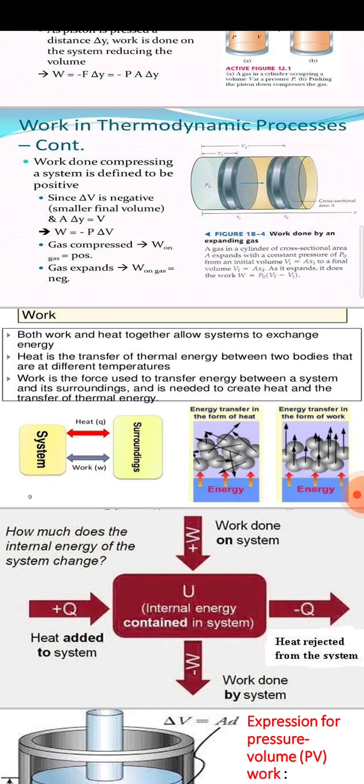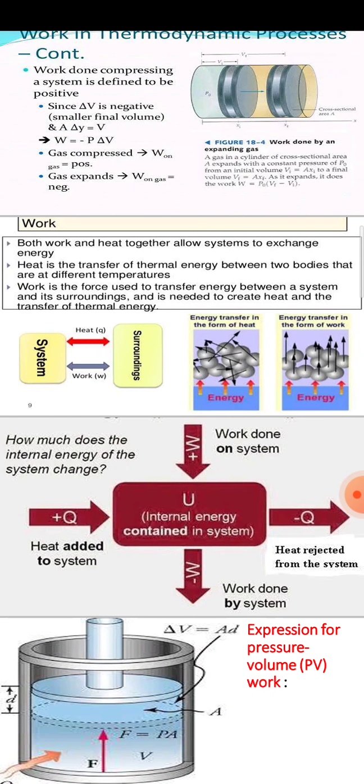So there is heat transfer from higher temperature to lower temperature. Heat transfer means there is a transfer of energy. That is heat. Work is the force used to transfer energy between system and surroundings, and is needed to create heat and the transfer of thermal energy.